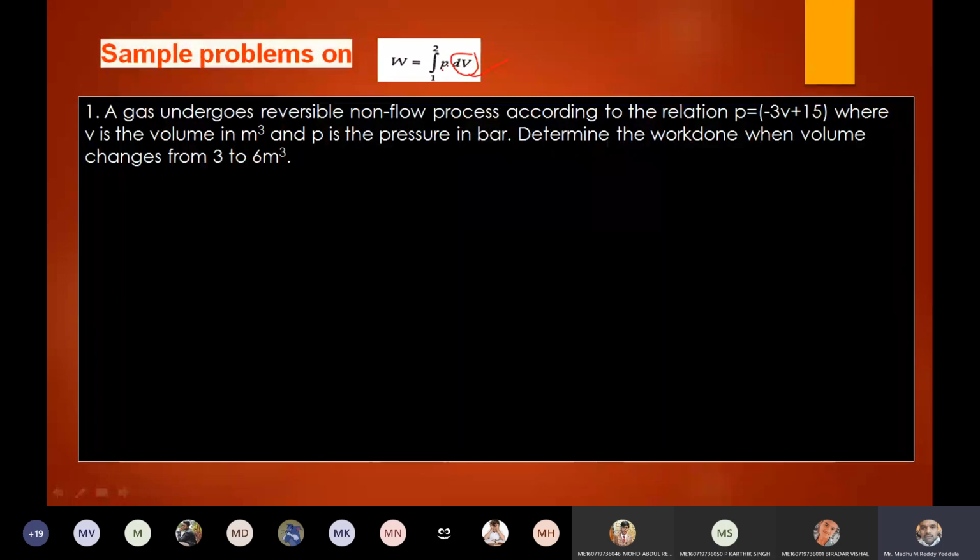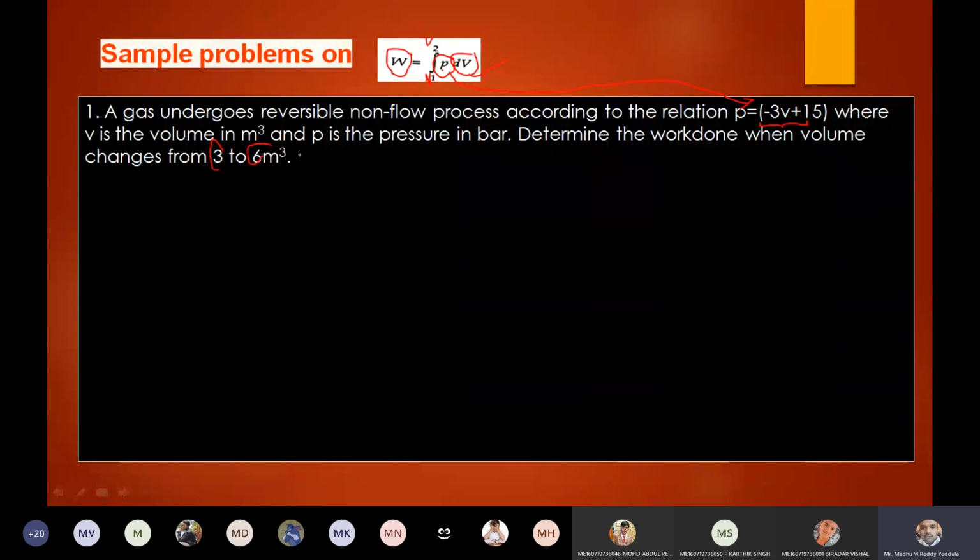Once you know the relation between pressure and volume, only then is it possible to calculate the work done, as I discussed earlier. That is the reason whenever I am integrating with respect to volume, I should keep all the volume related terms here, because only volume is going to change. I want to correlate pressure in terms of volume, so P is replaced by minus 3V plus 15, and the limit 1 is V1 because we are integrating with respect to volume, and this is V2. V1 is 3 meter cube and V2 is 6 meter cube.